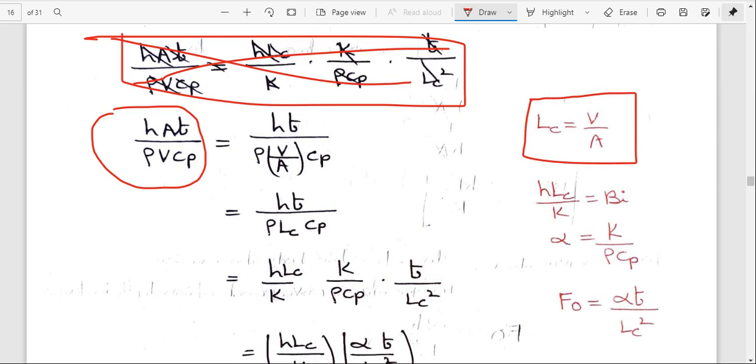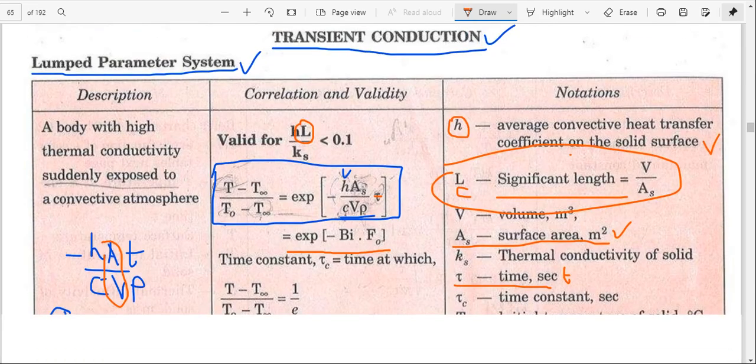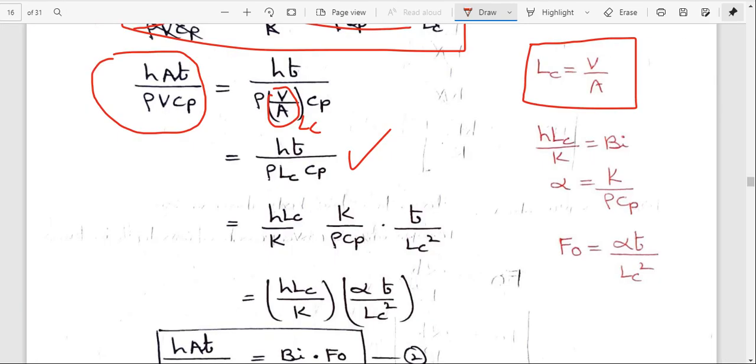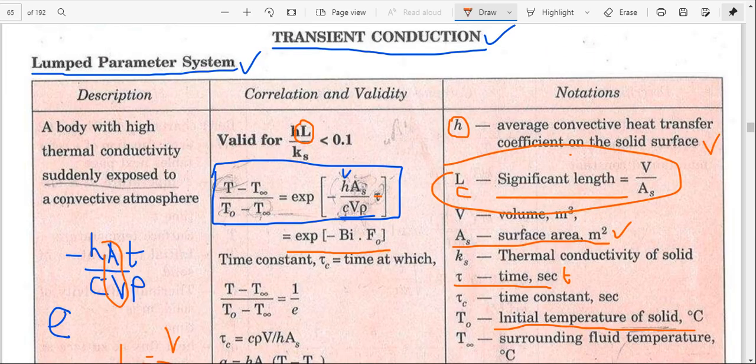LC equals V by A. That's why I am considering V by A equal to LC in this equation. After getting that, this equation, already derived from the lumped parameter equation, can now be used to derive this formula.